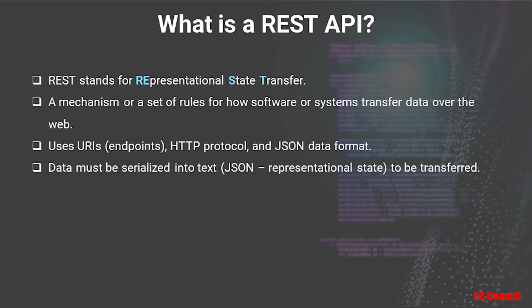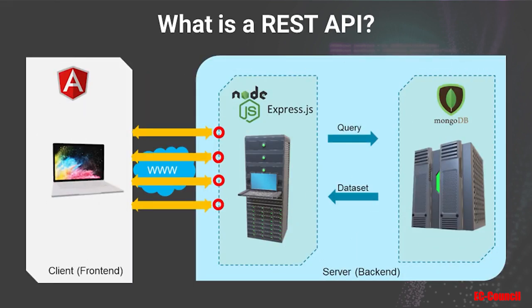And REST APIs are commonly used for CRUD operations. These are the HTTP verbs you hear all the time: GET, POST, PUT, and DELETE, which we'll be writing in this video in a minute. So let's take a look at another example here. APIs act on endpoints, represented by these red dots or circles on the server side here. An endpoint is really just a URI that you create on the server for other programs to consume. So when requests are made to these endpoints, the API will process the data, serialize the data into JSON format, and send it back to whoever made the request. That's the whole idea of the REST API in its simplest form.